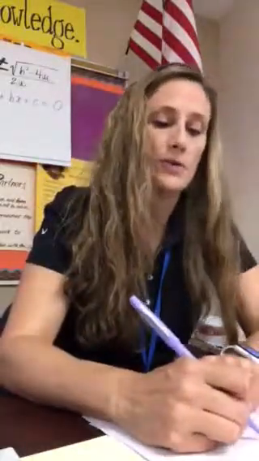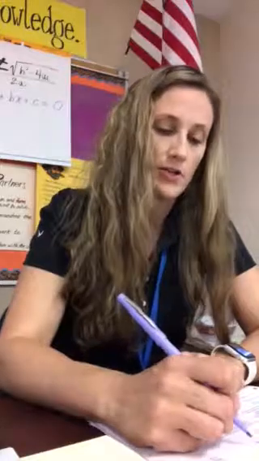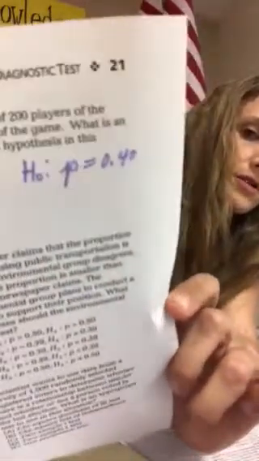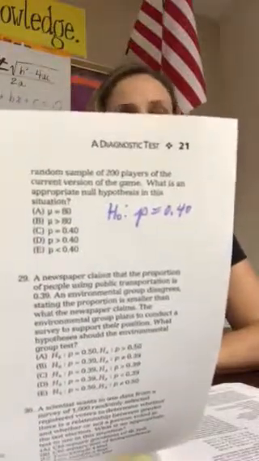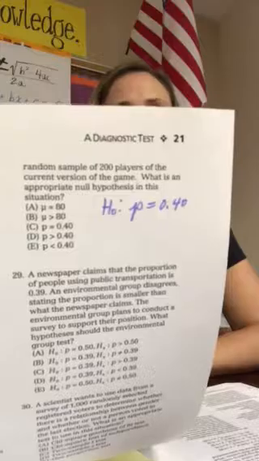So, they don't really have a hunch, but they have a belief. Or we can at least write down what we believe. So if, in fact, we believe that the truth is that the true proportion of people that are willing to like this game is 40%, then we write it like that. So we say the accepted truth is that the true proportion is 40%. And then my alternate hypothesis, I'm trying to figure out, do I have convincing proof to actually say that that proportion is something more than 0.40? And that's my H sub A.